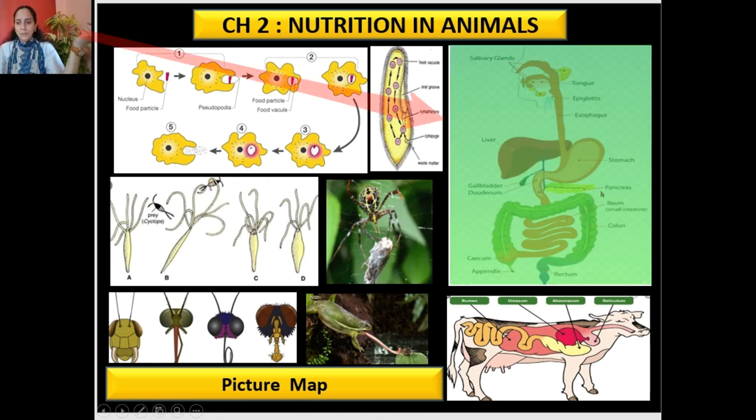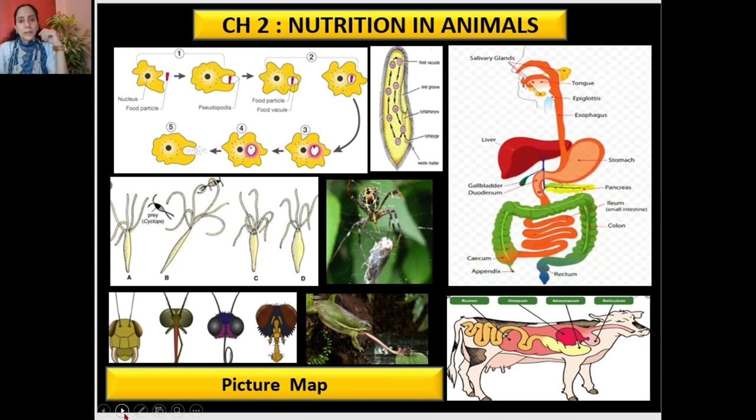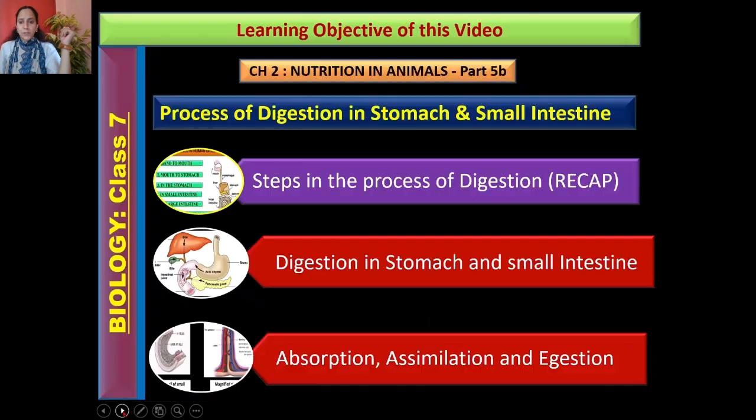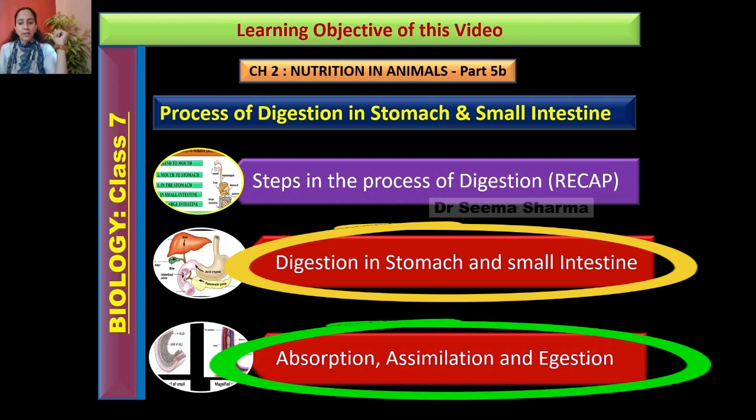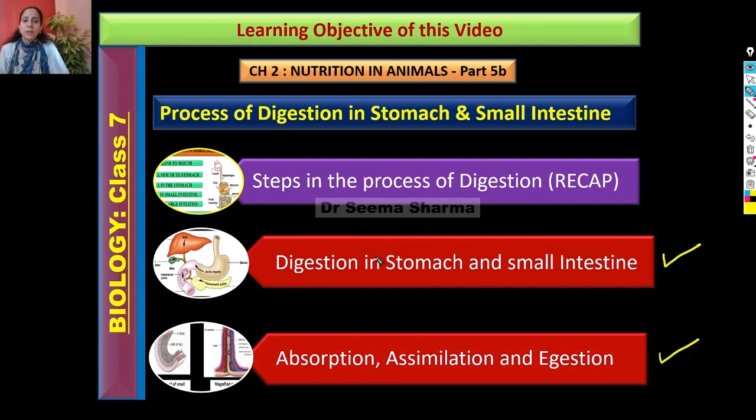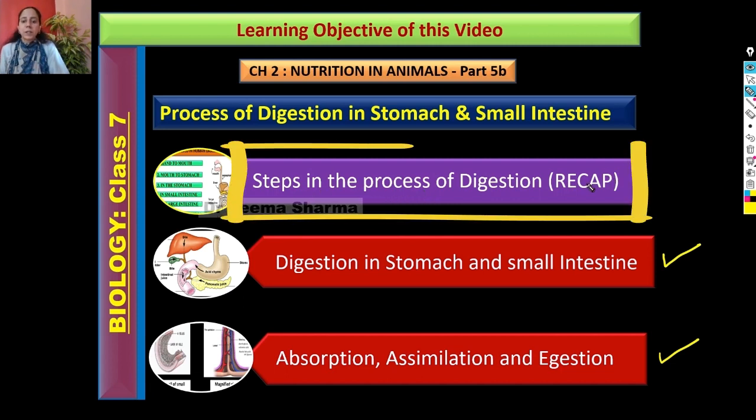So we are here, viewers. We are discussing human digestive system. Let's have a look on the learning objective of this video. Viewers, with the help of this video, you will come to know about the process of digestion in stomach and small intestine. You will also come to know how absorption, assimilation, and digestion is taking place in human digestive system. Before proceeding with these two objectives, I'll go for a quick recap of steps in the process of digestion also.